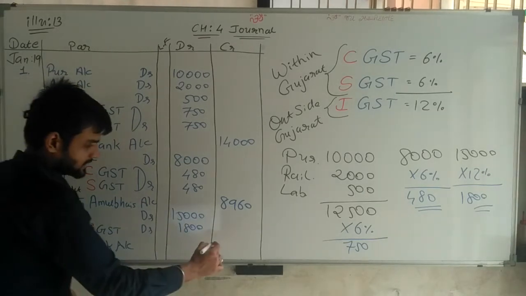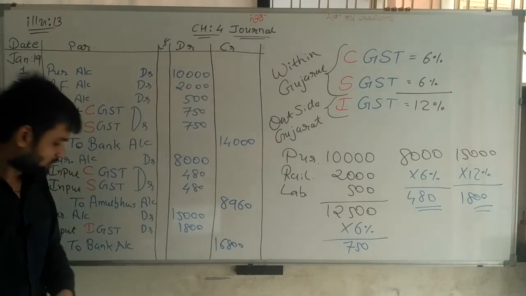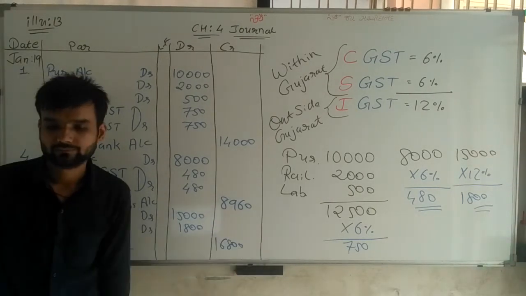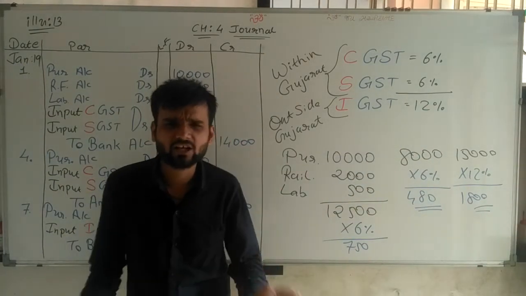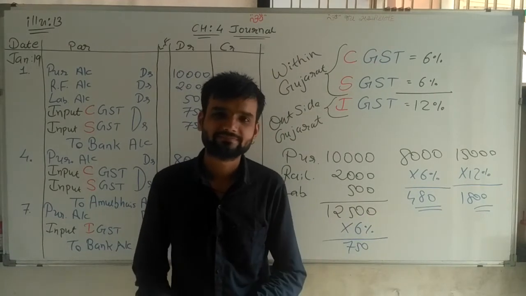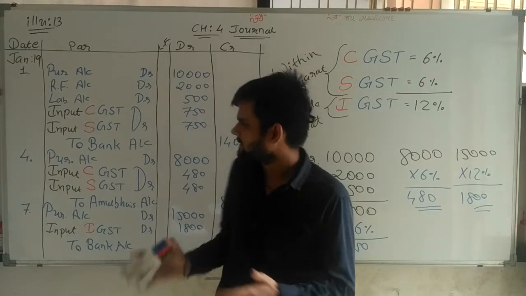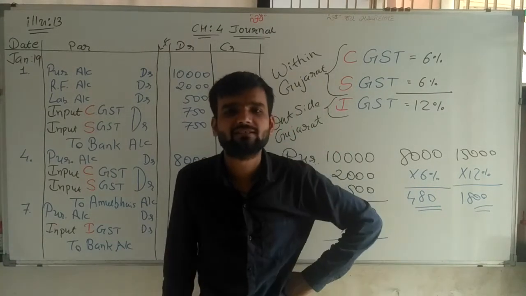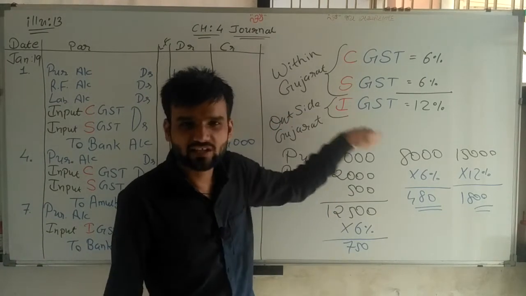Now total 16,800 rupees is credited to bank account. So my third journal entry is 100% completed. Simple. So what is new in this type of journal entries? Nothing. Only one thing, GST calculation.